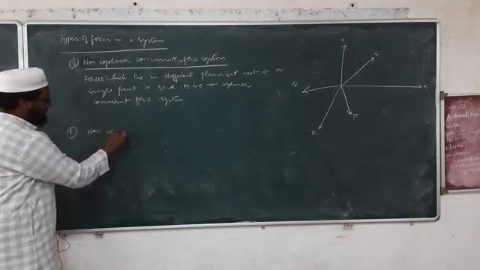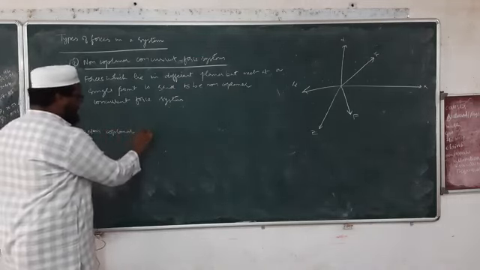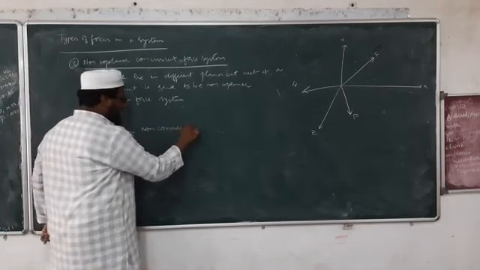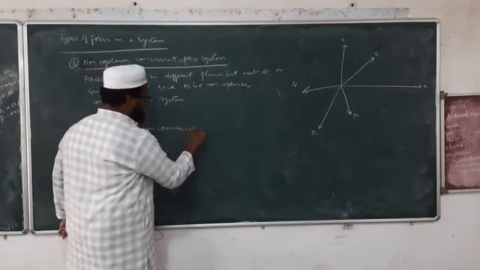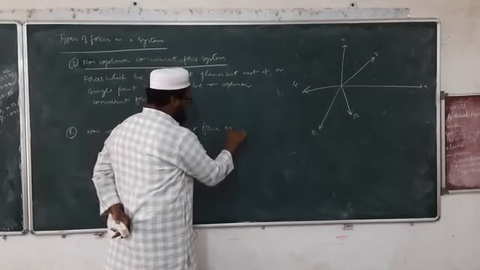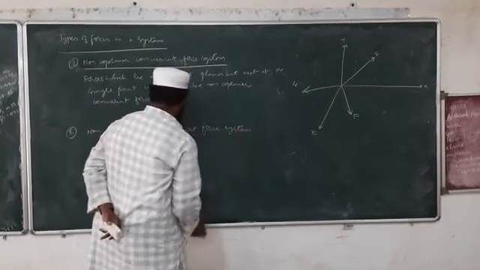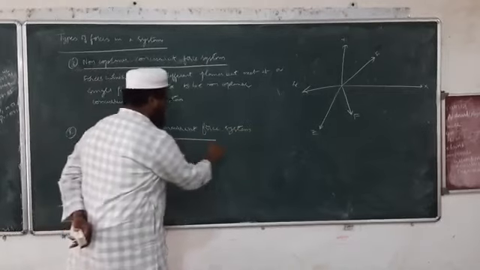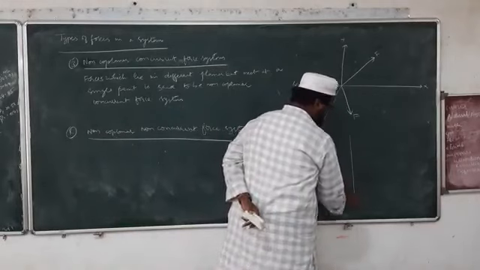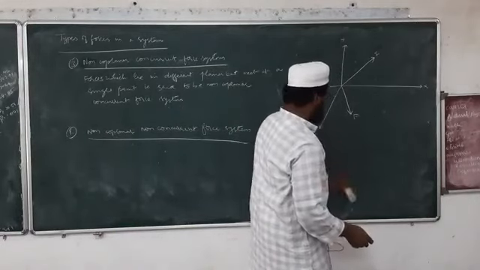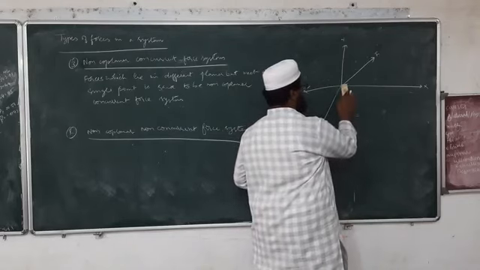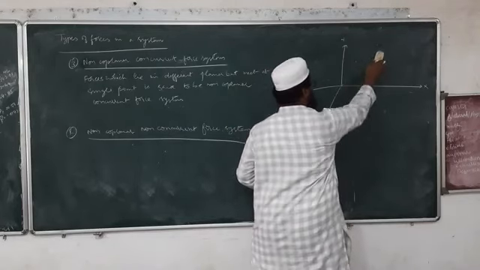Similarly, we have one more, that is non-coplanar non-concurrent force system. So what is the meaning of this one? We have again X and Y axis. You can take down this figure.